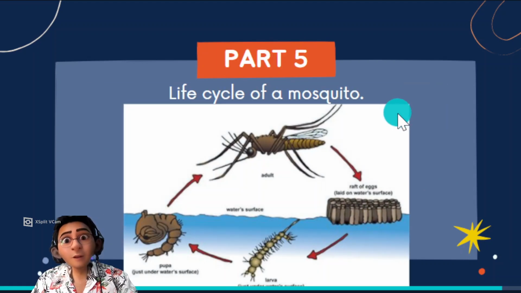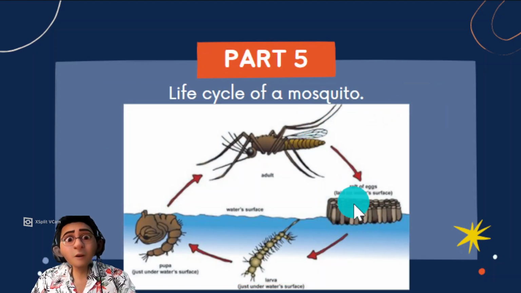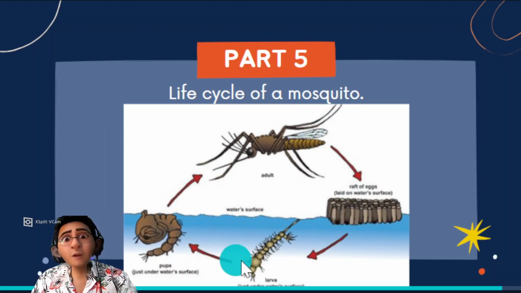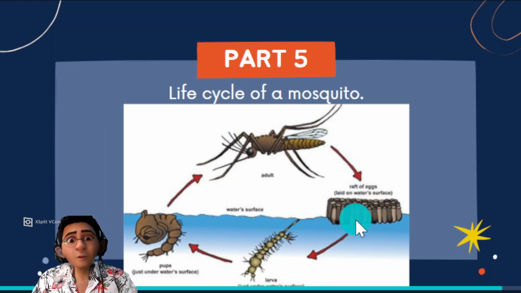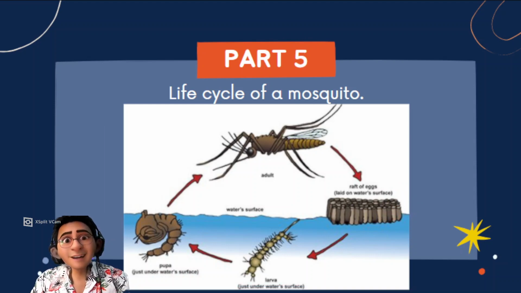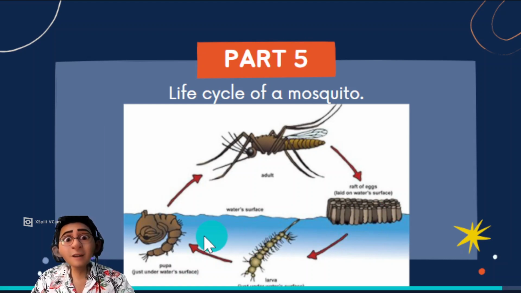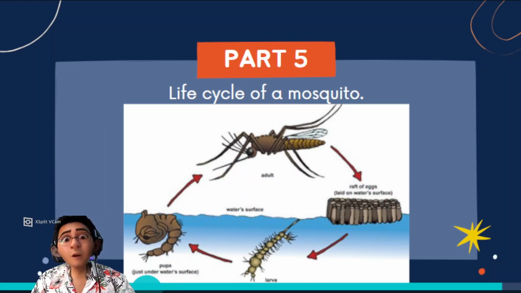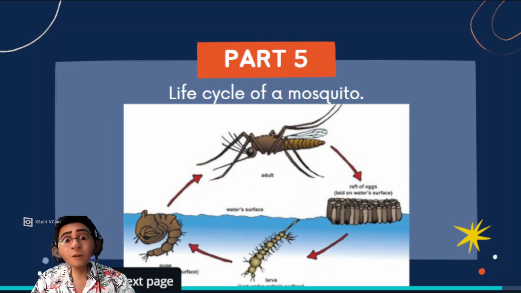Next, life cycle of a mosquito. The stages take place beneath the water, in water. So adult mosquito lays eggs in water, and the eggs hatch and become a larva. The larva metamorphosizes, it changes into a pupa. A pupa will break open and an adult mosquito will emerge. So there are 4 stages.